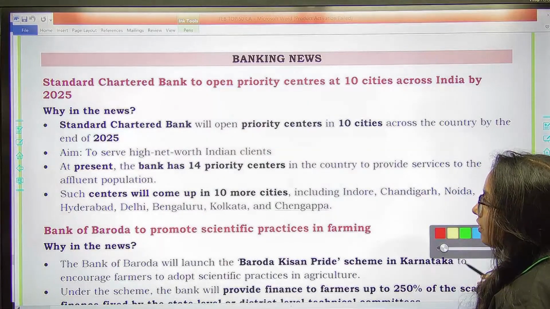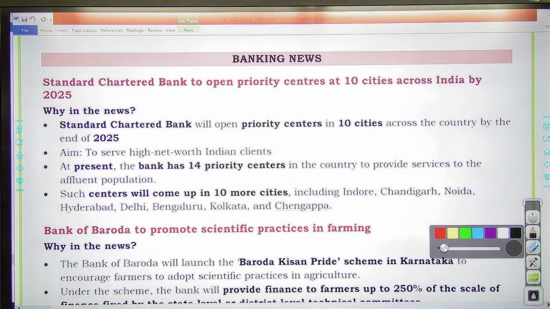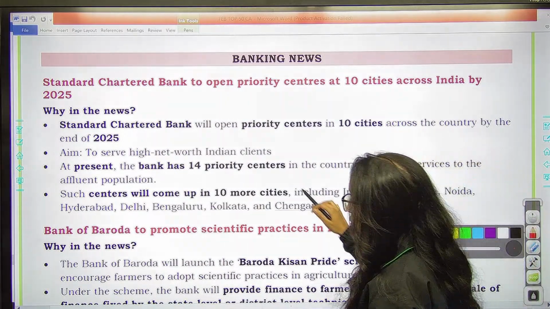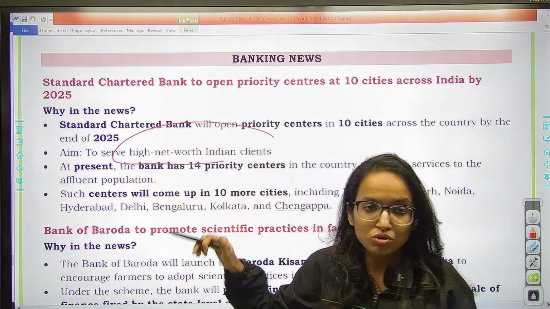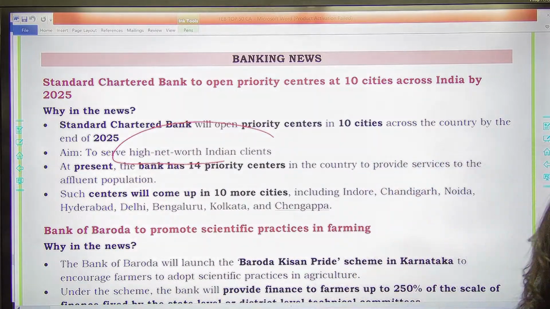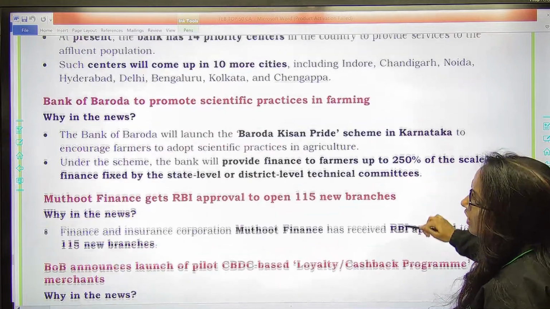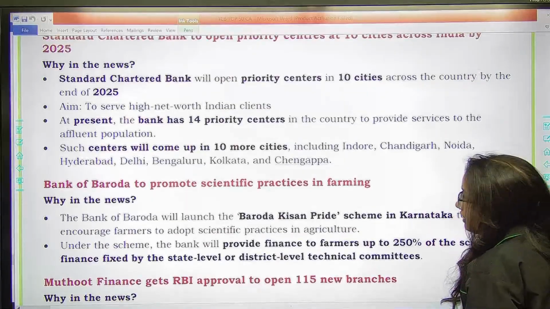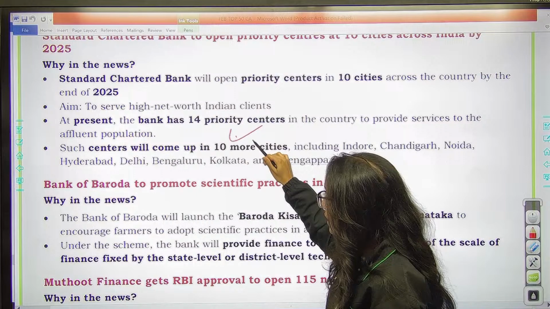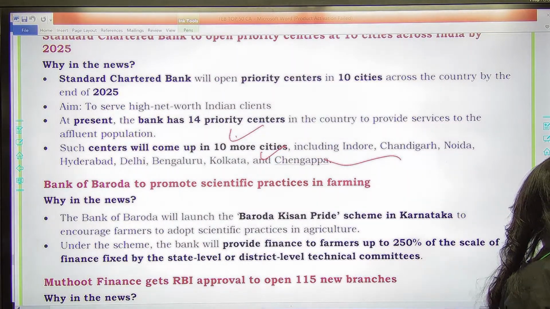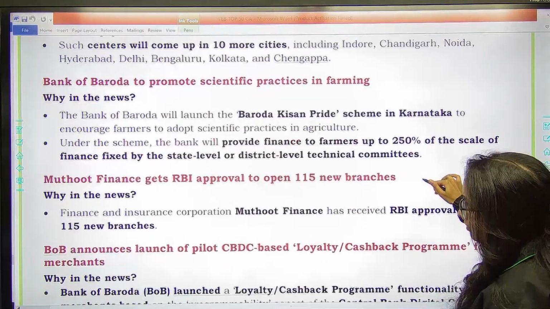So in banking news we have Standard Chartered Bank will open priority centers in 10 cities across the country by 2025 to serve high net worth individual clients. High net worth Indian clients को serve करने के लिए they will be setting up their priority centers. अभी इनके 14 priority centers already हैं. 10 more will be there in Indore, Chandigarh, Noida, Hyderabad, Delhi, Bengaluru, Kolkata, etc.